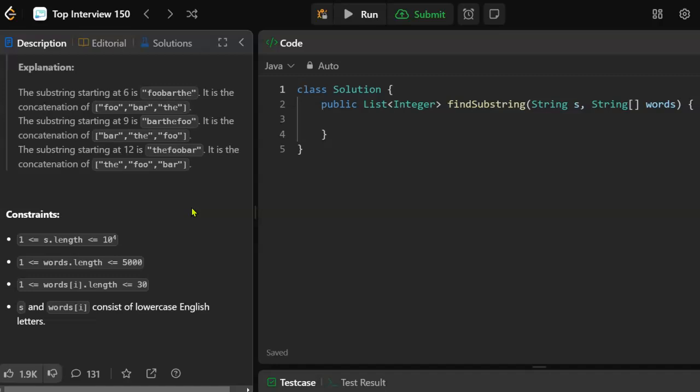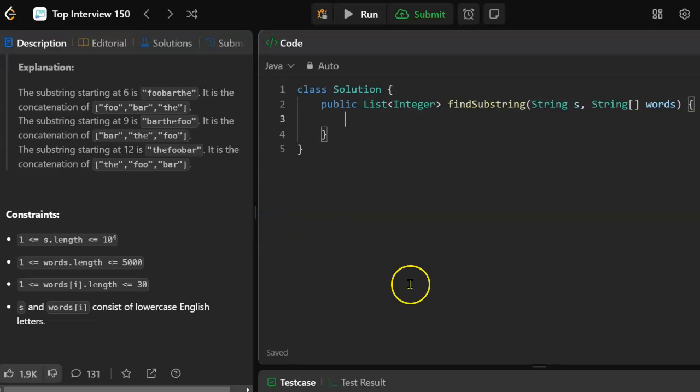I assume that means the number of elements, but you definitely don't want to compute all the permutations of 5,000 elements. The length of each word can be up to 30, and it's all lowercase English letters. So let's think about how we might do this.